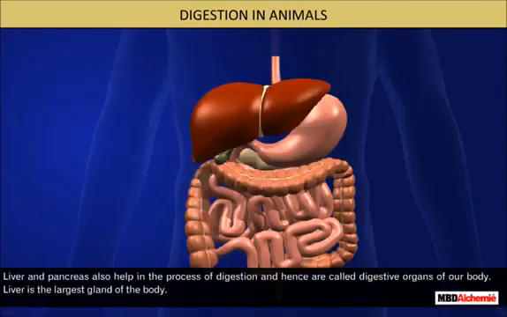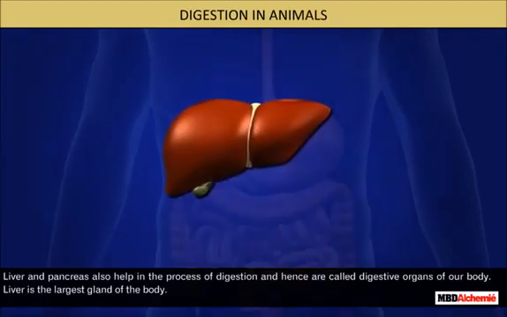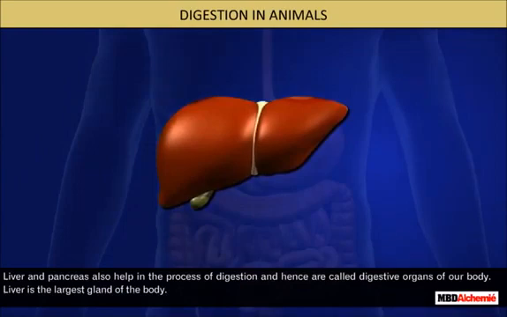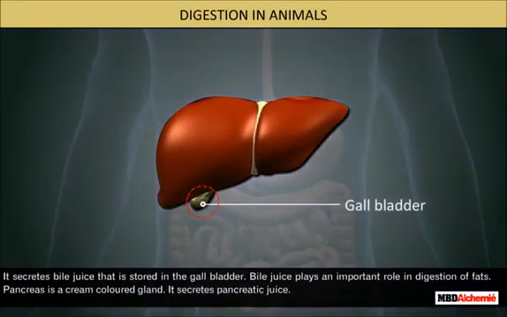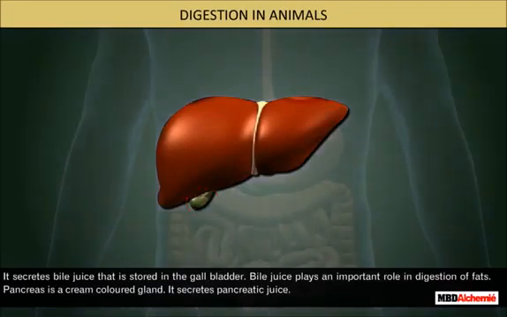Liver and pancreas also help in the process of digestion and hence are called digestive organs of our body. Liver is the largest gland of the body. It secretes bile juice that is stored in the gallbladder. Bile juice plays an important role in the digestion of fats.